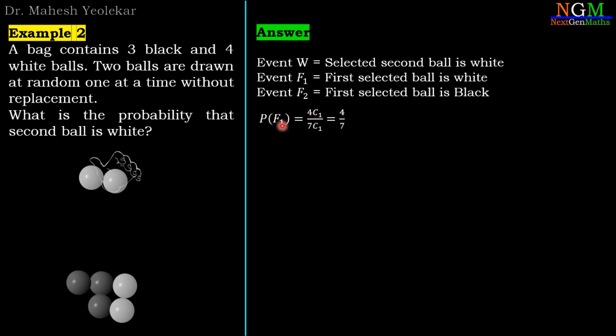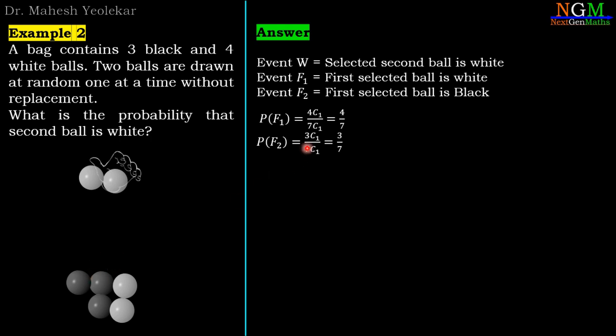So probability of F1, that means selection of a white ball in the first selection. The bag contains 4 white balls. So selection of 1 white ball out of 4 white balls is 4C1. And the total number of balls in the bag is 7. So selection of 1 ball out of 7 balls is 7C1. So probability of F1 equals 4C1 divided by 7C1 equals 4 by 7. Probability of F2: the bag contains 3 black balls and we have to select 1 black ball out of 3 black balls. So it is 3C1. And the total balls in the bag is 7.